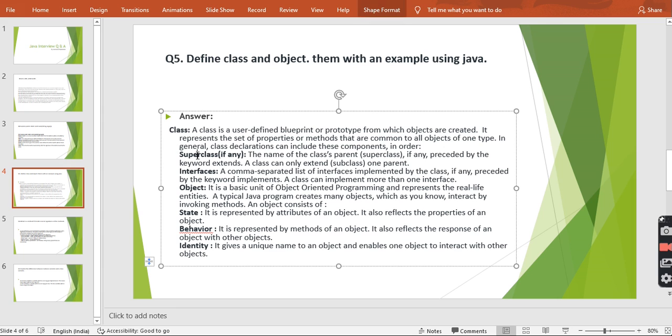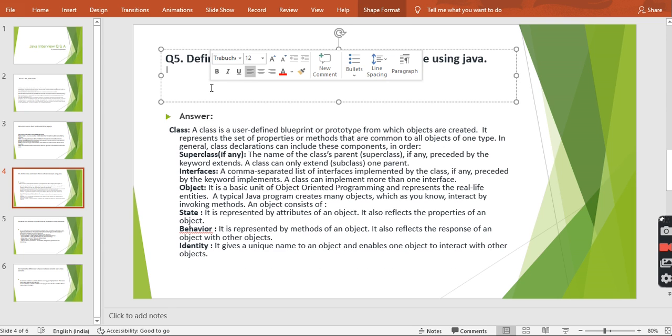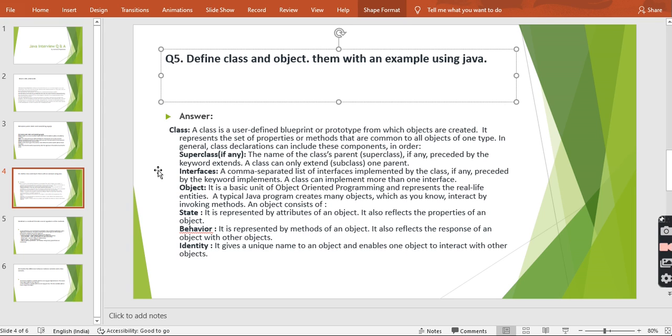Now the superclasses. Every Java class has a superclass, and this class is named Object. On the next slide I will explain the Object class and how many default methods are directly extended by the classes. Right now, if you want to create a hierarchical representation or implement inheritance, you can create a superclass and extend it in your own classes. So the name of the parent class is superclass, and the default superclass is the Object class.